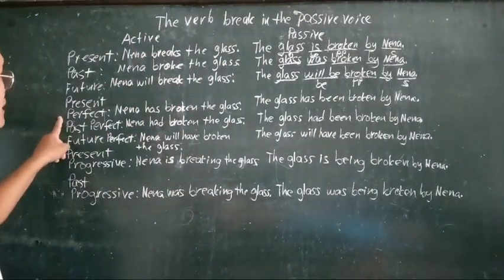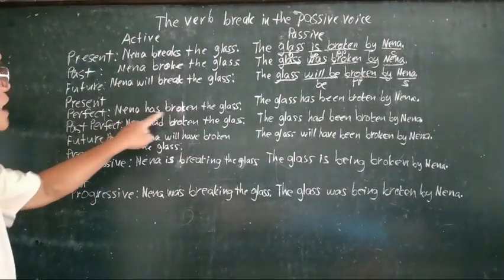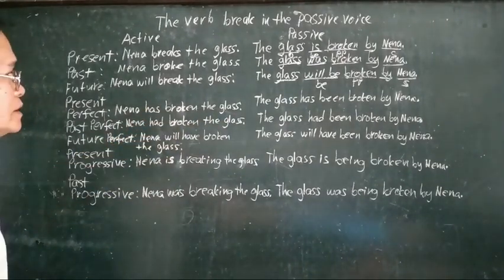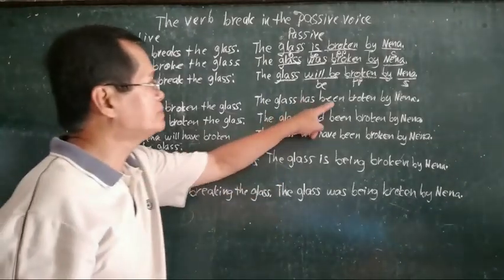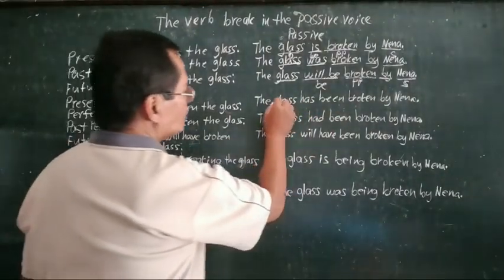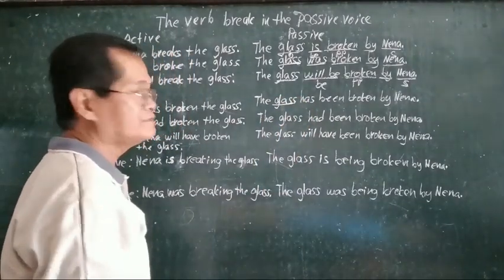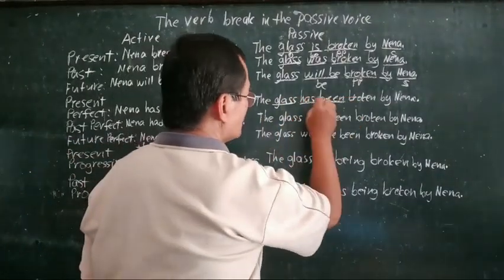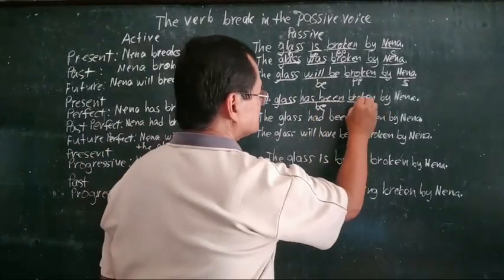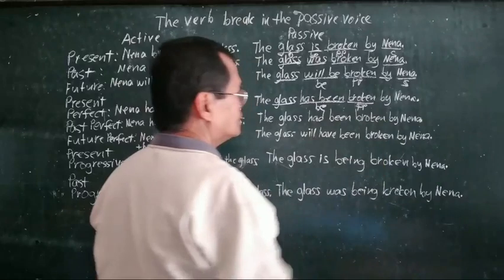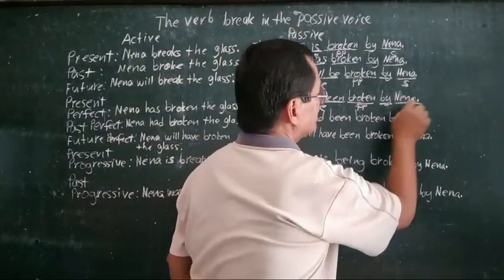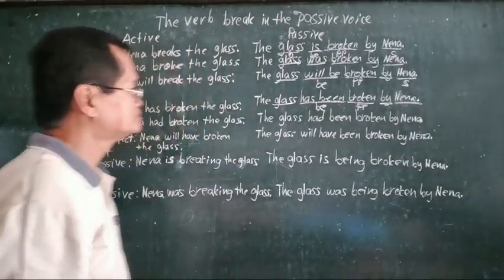Next, present perfect. Nena has broken the glass. Now, we are going to transform has broken into has been broken. We are going to start with the object, glass, followed with the verb be, has been. This is our verb be. And then the past participle is broken. And then we have the preposition by, and then the doer of the action, Nena.